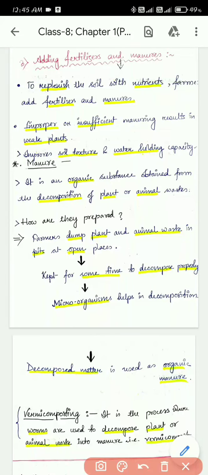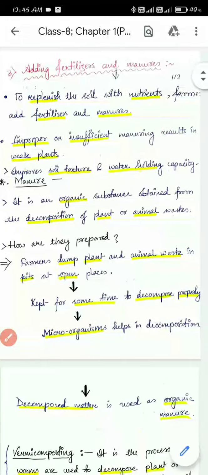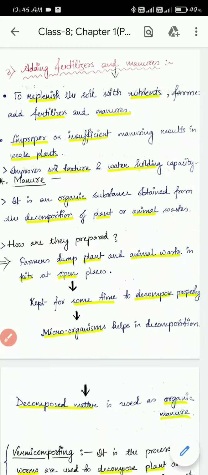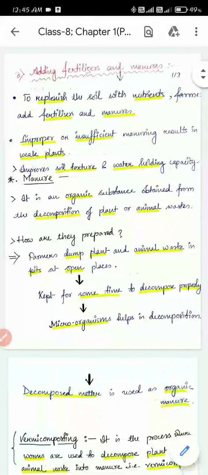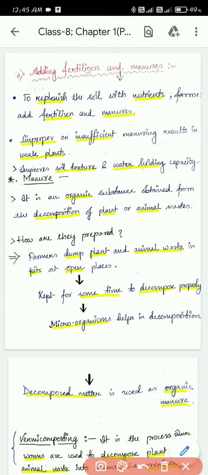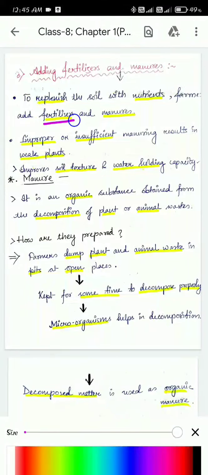In the first point, what does it say? To replenish the soil with nutrients, farmers add fertilizers and manures. So when the soil loses its nutrients, to get the nutrients back, the farmer adds fertilizers and manures.